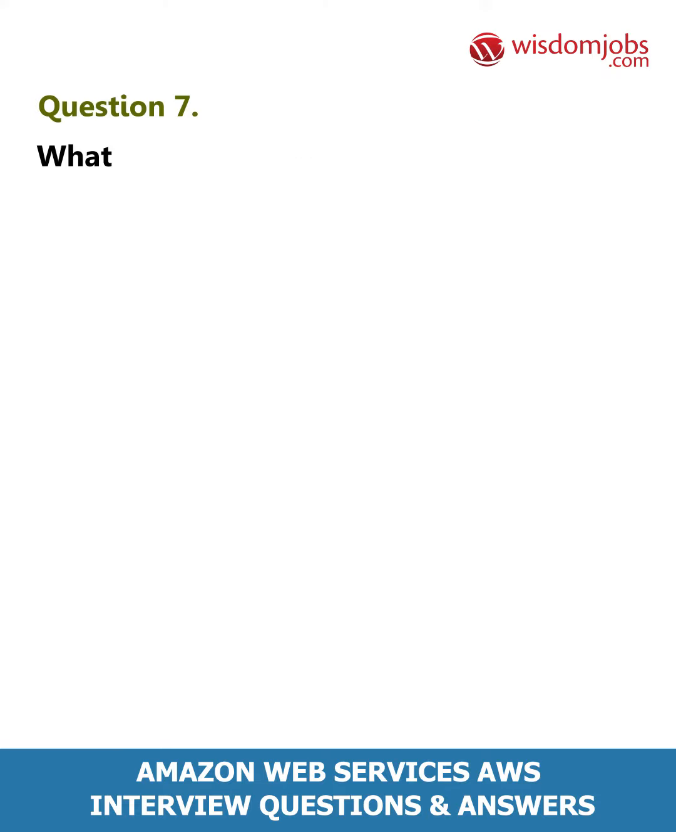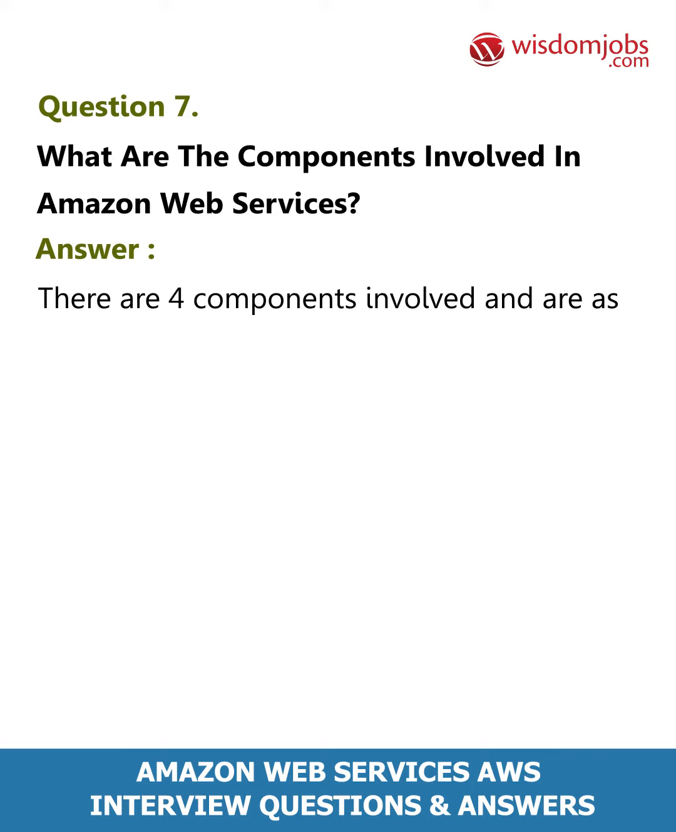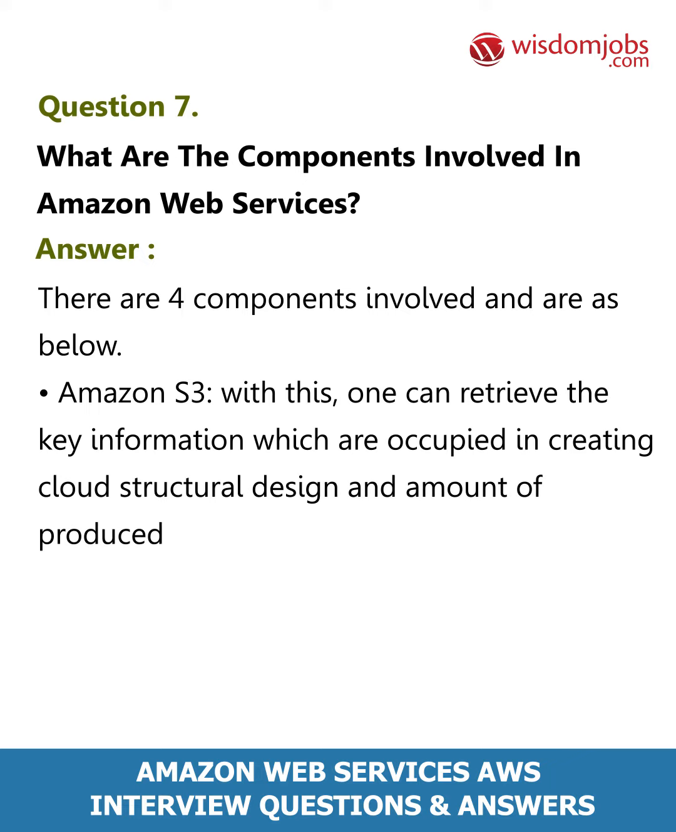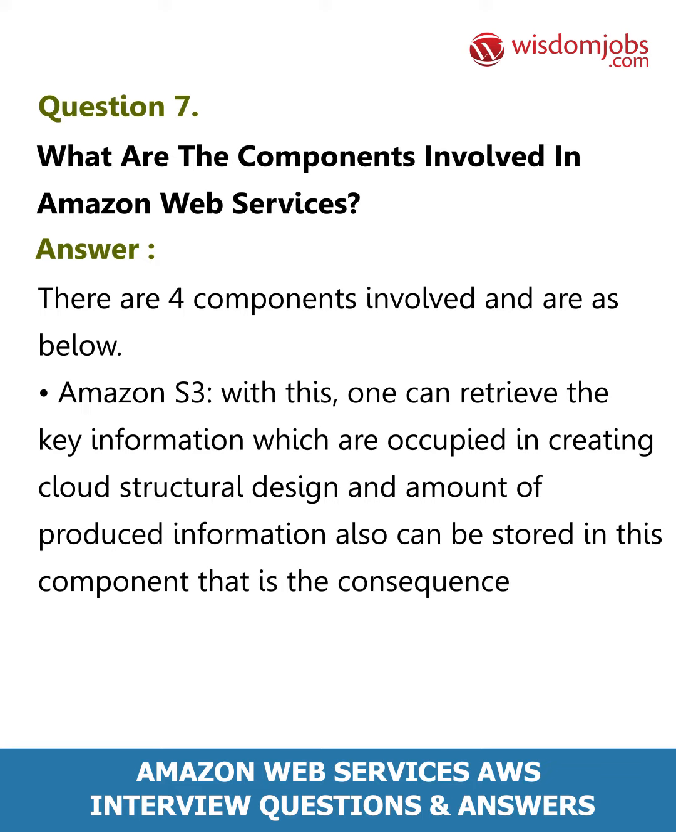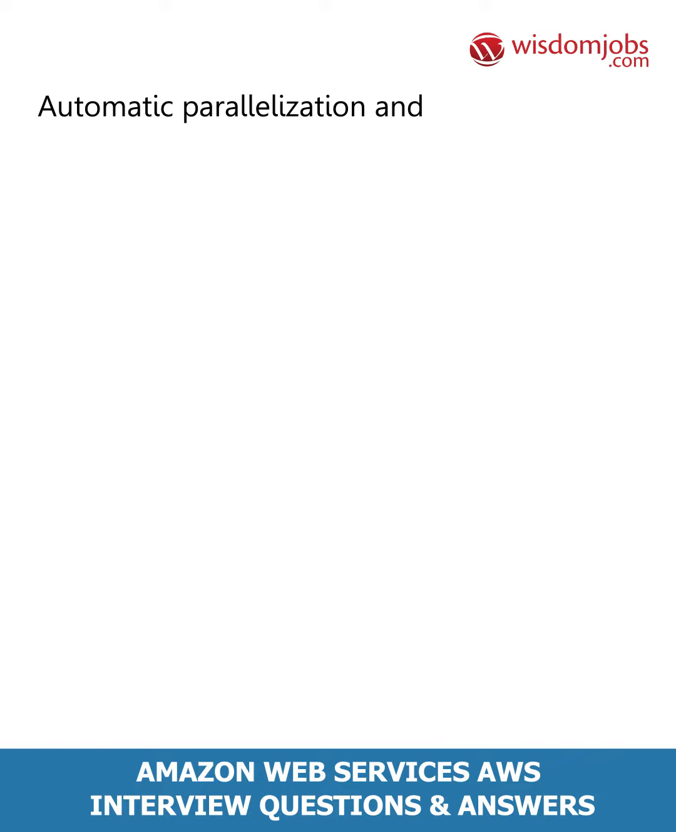Question 7. What are the components involved in Amazon Web Services? Answer. There are 4 components involved and are as below. Amazon S3. With this, one can retrieve the key information which is used in creating cloud structural design, and the amount of produced information can also be stored in this component, that is the consequence of the key specified. Amazon EC2 instance, helpful to run a large distributed system on the Hadoop cluster. Automatic parallelization and job scheduling can be achieved by this component.